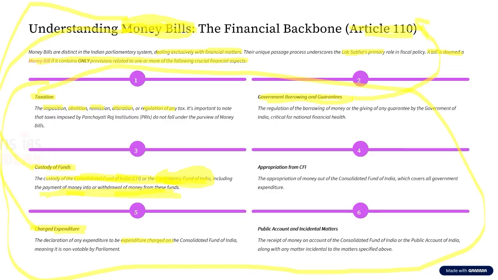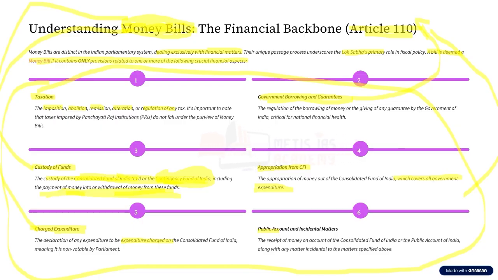Next, we have something called appropriation from Consolidated Fund of India. Now, what is this appropriation from the Consolidated Fund of India? It means the money that is used for government expenditure. For example, tomorrow a new flyover has to be created in your city. For that, the government might require crores of rupees. So where is the government going to get this money from? It is from this Consolidated Fund of India. So taking the money out of the CFI also comes under what we call money bill.